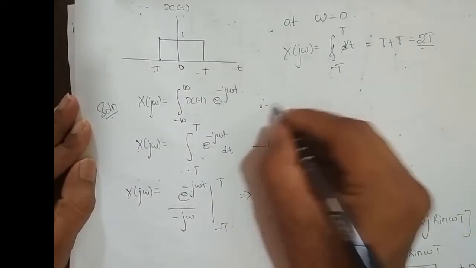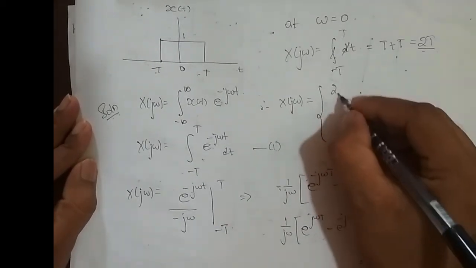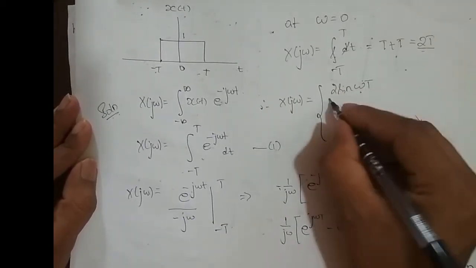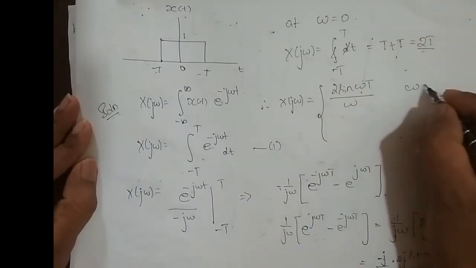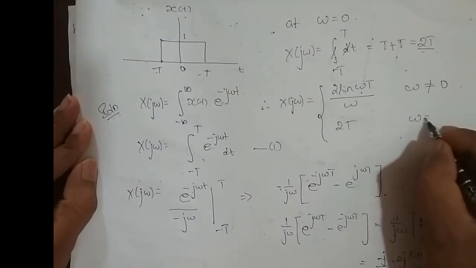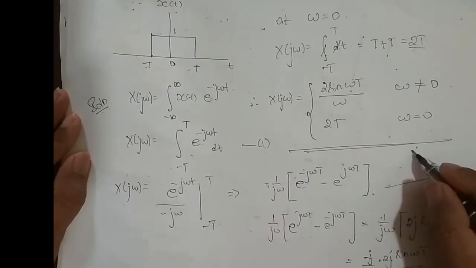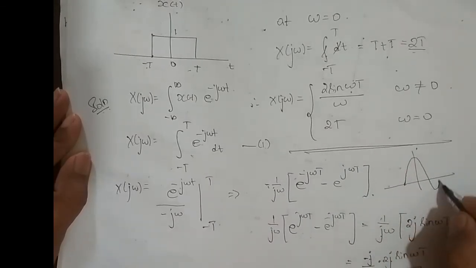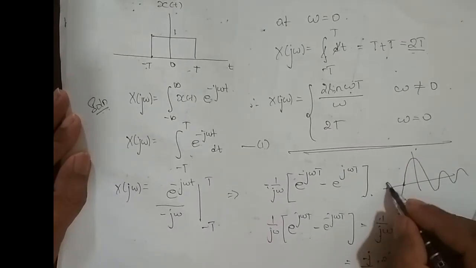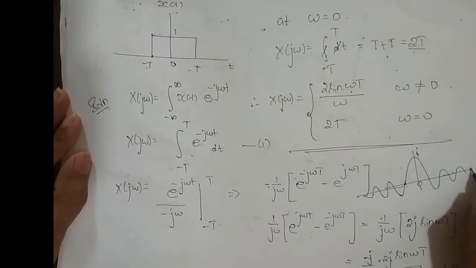So therefore x of j omega is equal to 2 times sine omega T divided by omega for omega not equal to 0, and equal to 2T for omega equal to 0. So this is the Fourier transform of a rectangular pulse. If you try to plot it, it looks like a sinc function, something like this. Okay, this is 1 at omega equal to 0. This is omega.